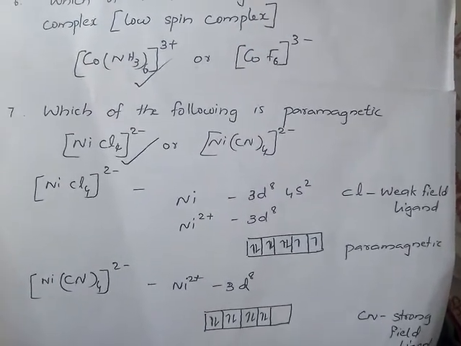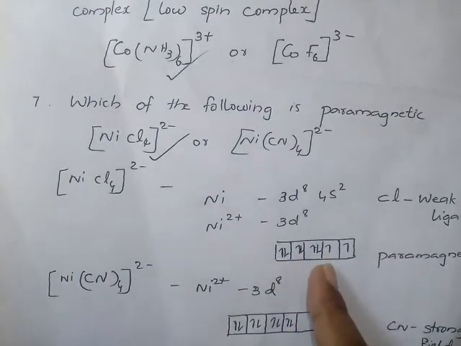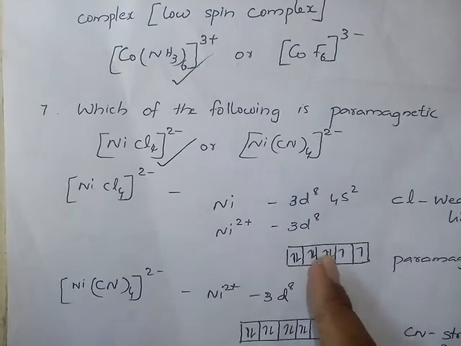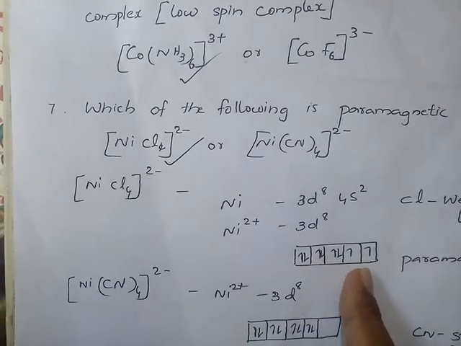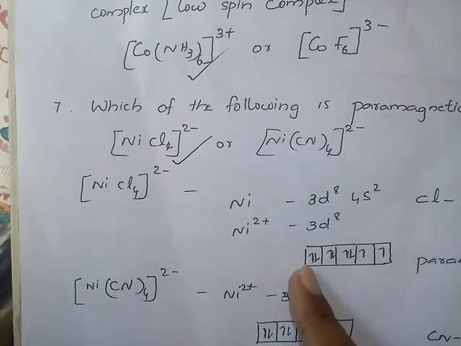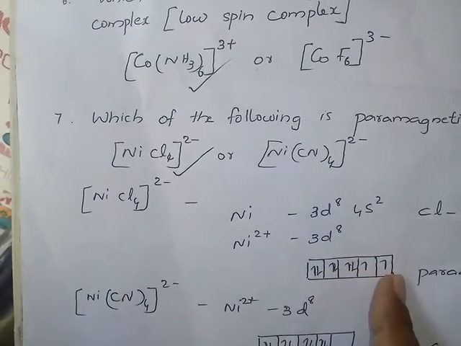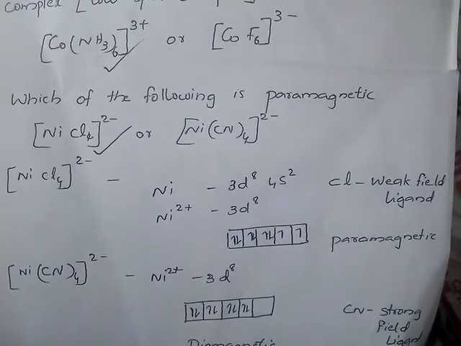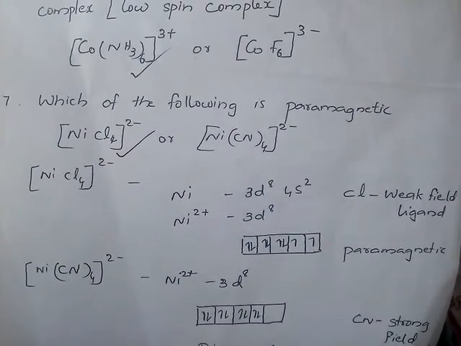Eight electrons enter the d orbitals, so 2 electrons are unpaired, and it shows paramagnetic behavior.